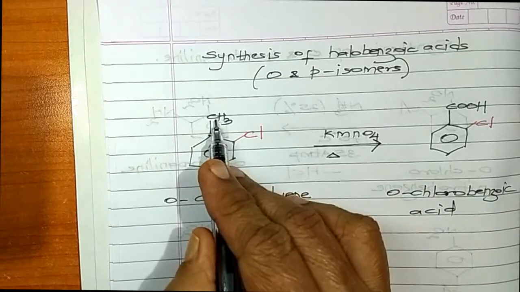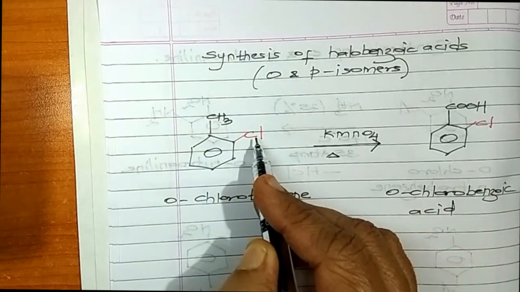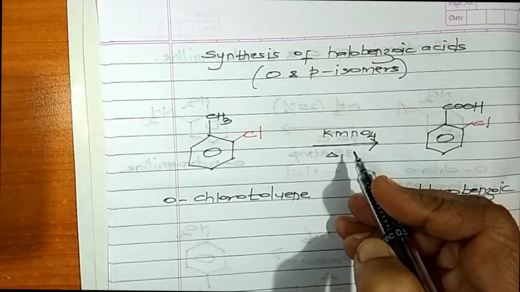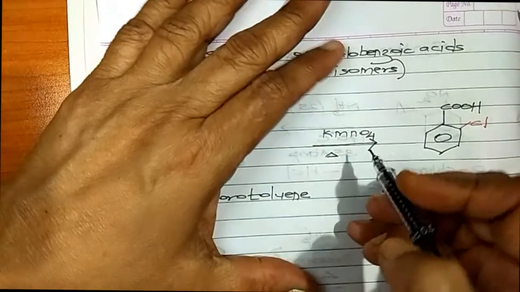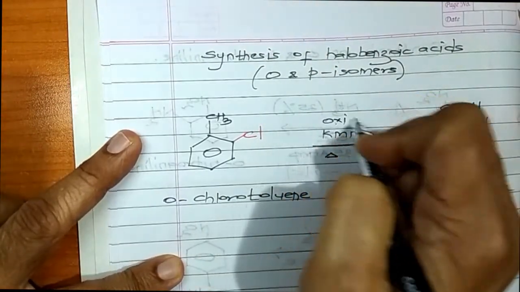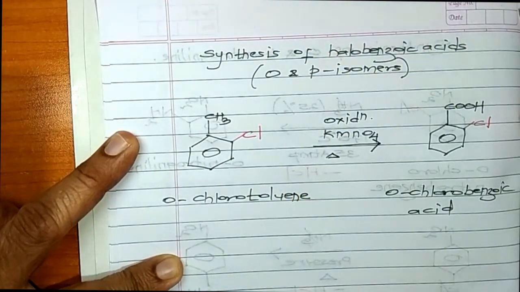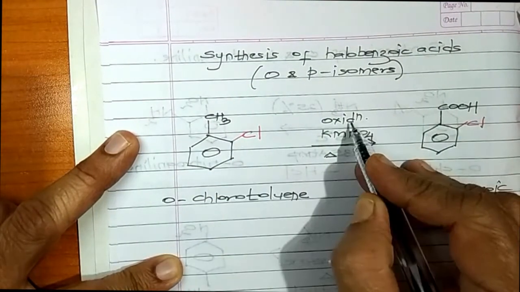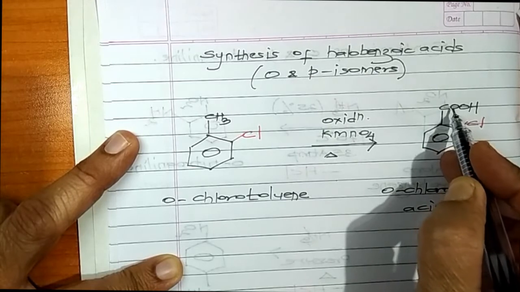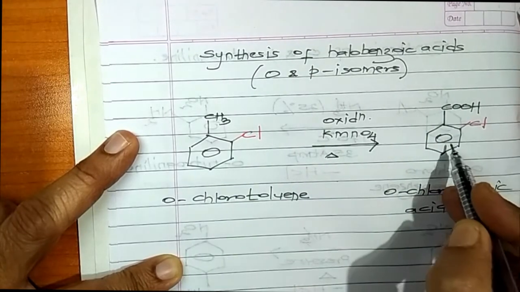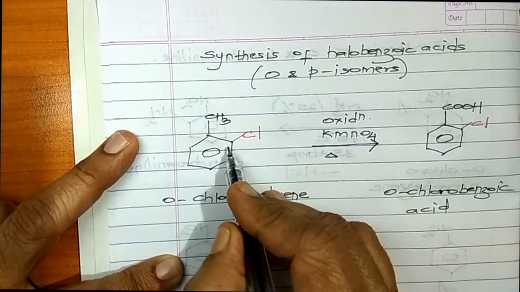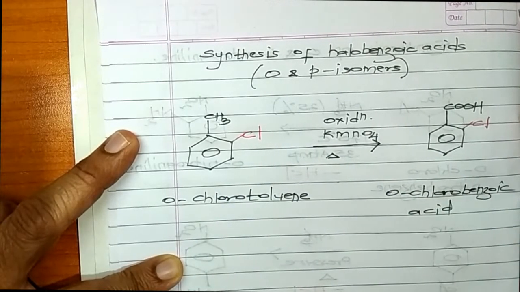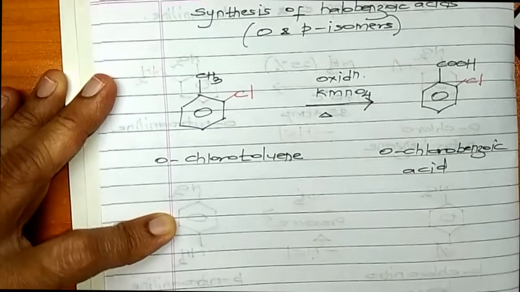We have a methyl group here, we have a chlorine atom here in the ortho position with respect to each other. You subject it to a reaction with potassium permanganate. This is nothing but an oxidation reaction. Your methyl group is getting converted to carboxyl group. Methyl group on oxidation gives you carboxyl group. Nothing happens to the ring, so you write as it is. Nothing happens to the chlorine atom, you write as it is. We now have a compound orthochlorobenzoic acid.